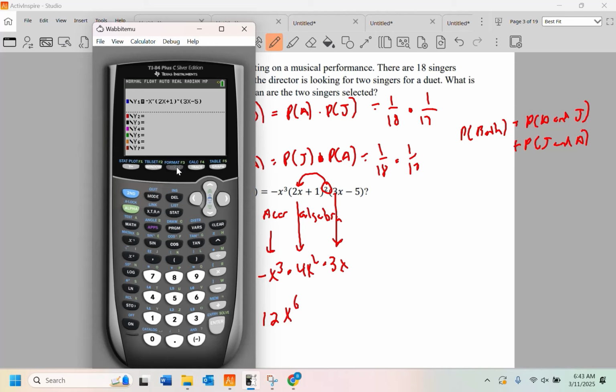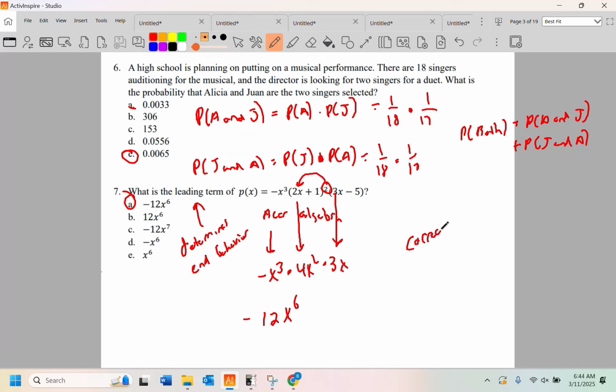And anyways, do a zoom 6 like you were taught. This is what the original graph looks like. And the correct choice will be the closest on end behavior.